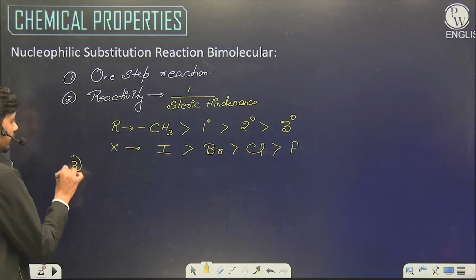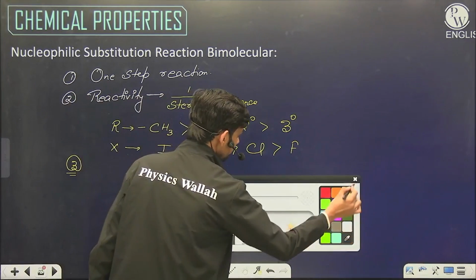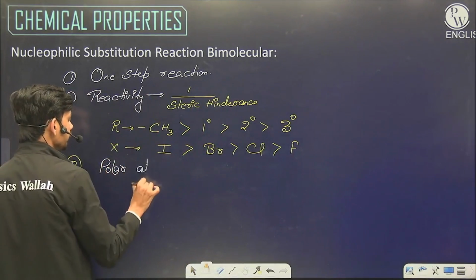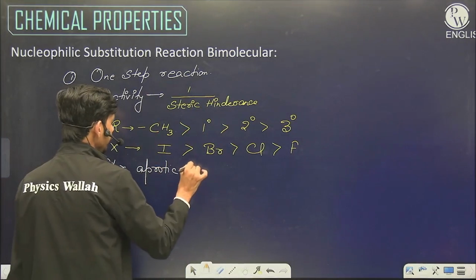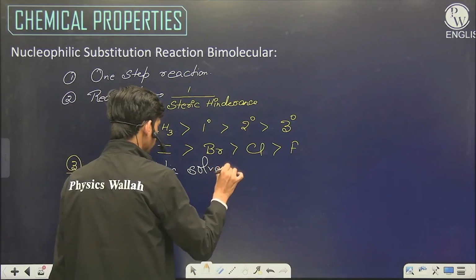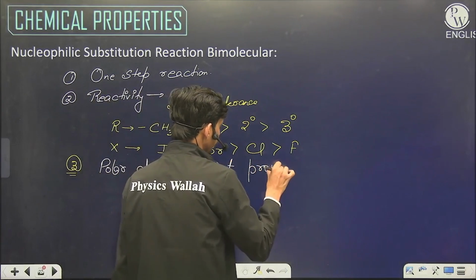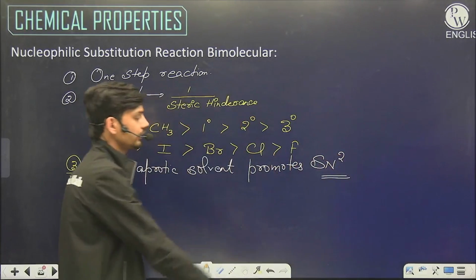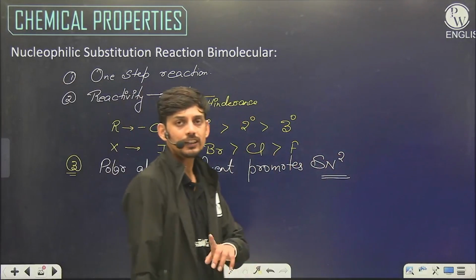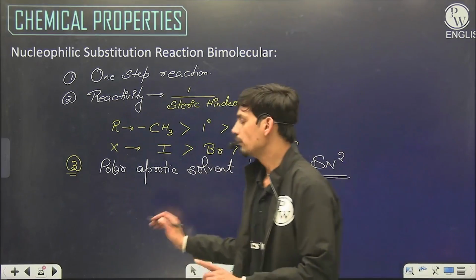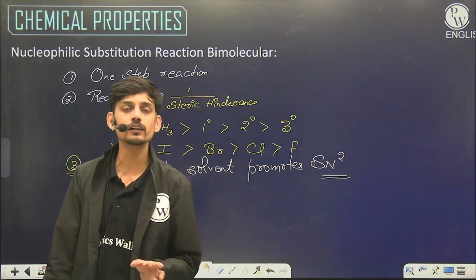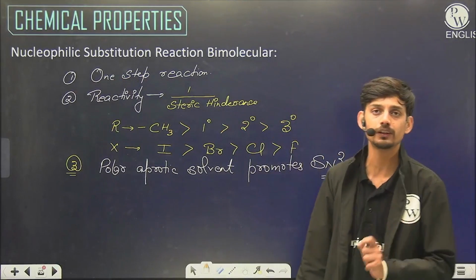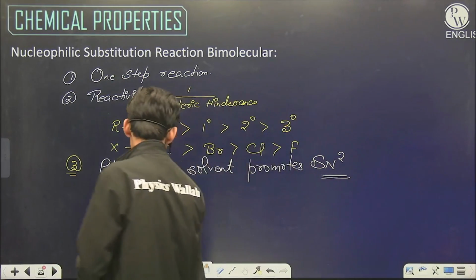Now for the third thing, we can say a polar aprotic solvent promotes SN2 reaction. So there polar protic solvent was promoting, H plus donor for SN1, and for SN2 polar solvent should be there, but it should be aprotic like acetone, which is aprotic solvent.